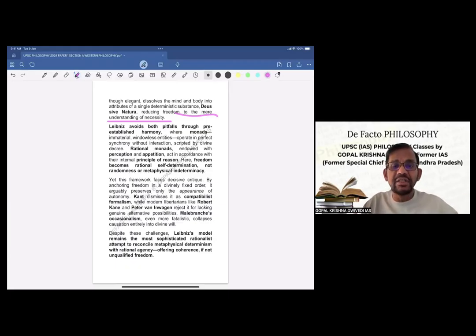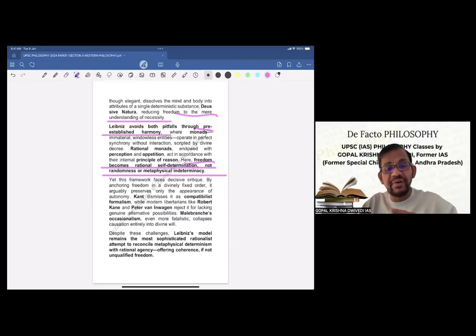Now Leibniz avoids both pitfalls through pre-established harmony, where monads, immaterial windowless entities, operate in perfect synchrony without interaction, scripted by divine decree. Rational monads endowed with perception and appetition act in accordance with their internal principle of reason. Here, freedom becomes rational self-determination, not randomness or metaphysical indeterminacy. So, to some extent, definitely this freedom or free will is available here.